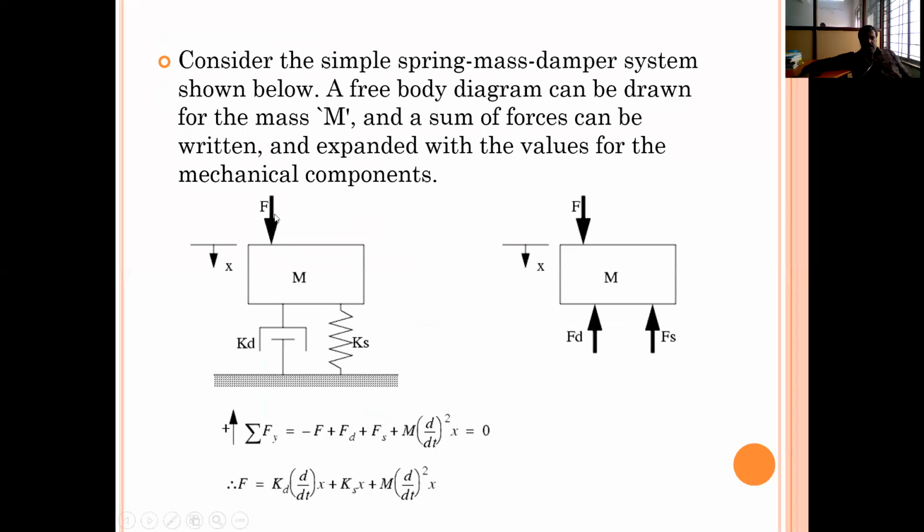You clearly see that the force is applied from upward to downward, and because of this force the total displacement is also from upward to downward, and with a fixed reference there is a spring element and a damping element. Because of these forces, the damping element force and the spring force, these two forces oppose the actual force. So by writing the mathematical equation for this example, the total force is equal to,